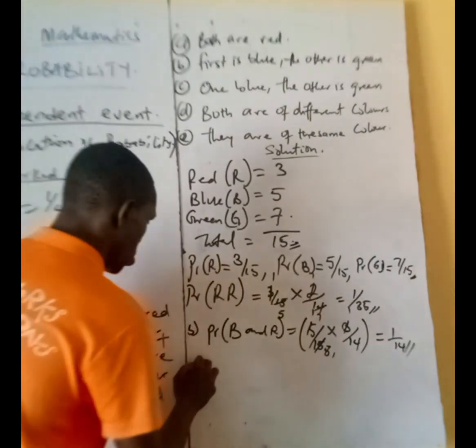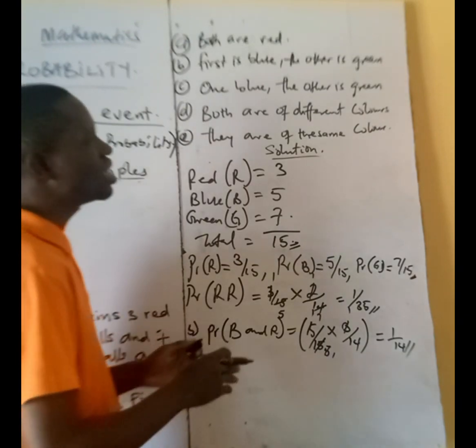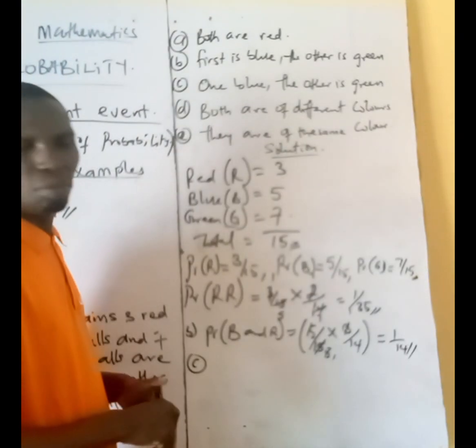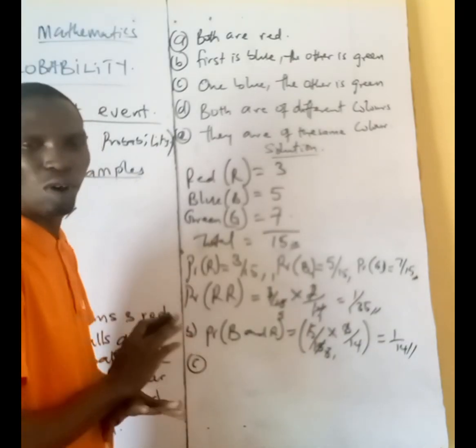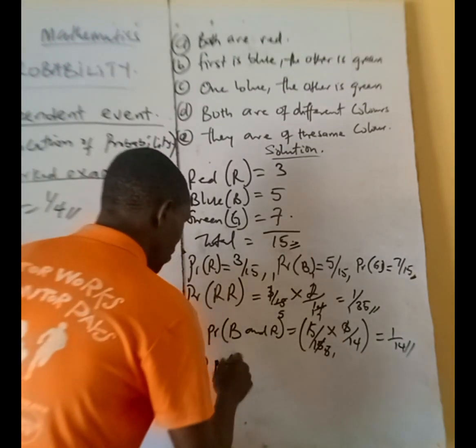Okay. Number C. It said both are of different color. Now, this one, we don't know the color that it is. They are just not the same. What we shall know is that both of them are not the same. So that will be the probability of having what?